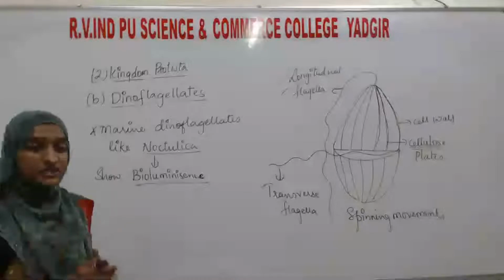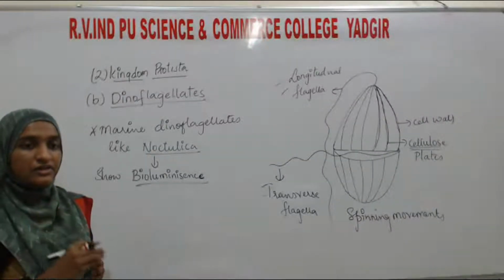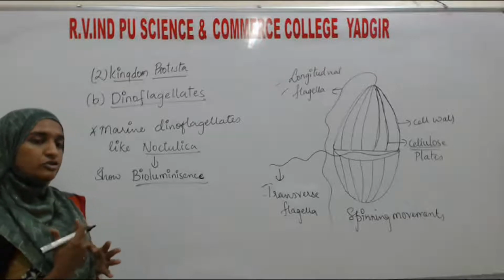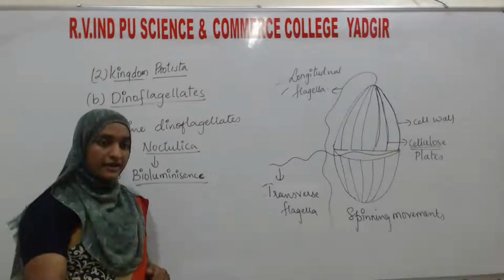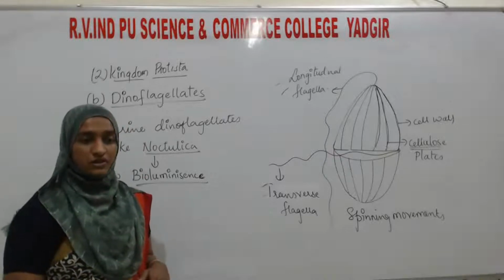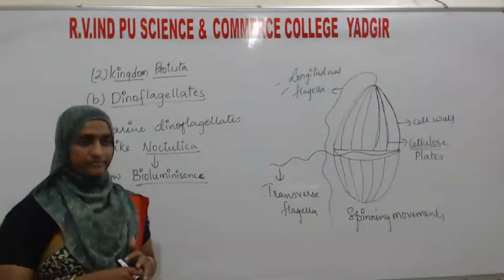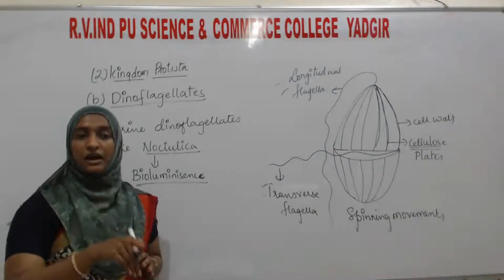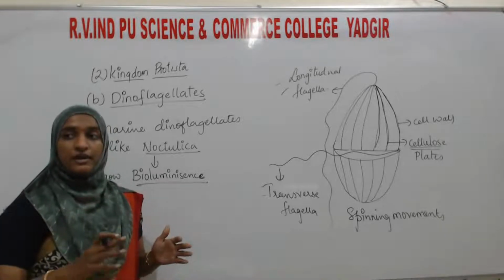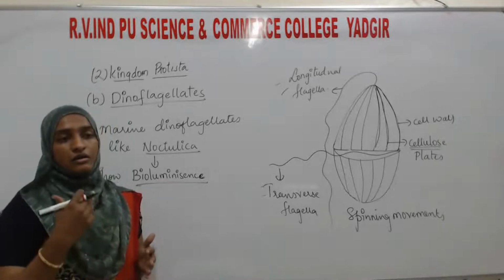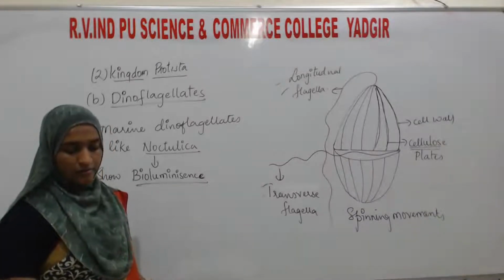Ray fish, and some other organisms, are also going to produce light. Why do they produce light from their body? They are present at the depth of the oceans or seas, where sunlight cannot penetrate. The sunlight rays cannot go to that depth, so they produce their own light. That property we call bioluminescence.